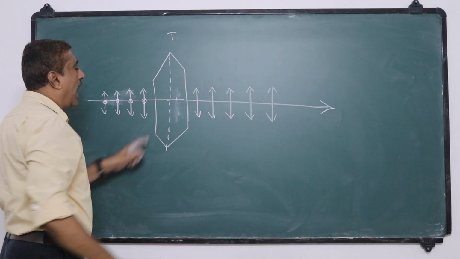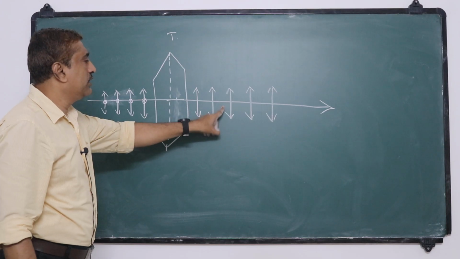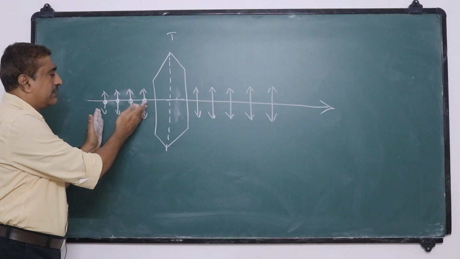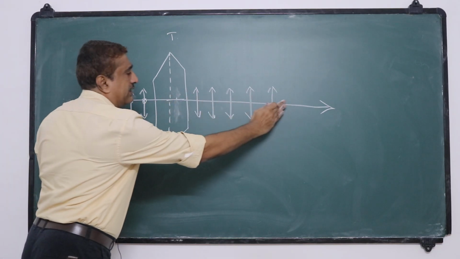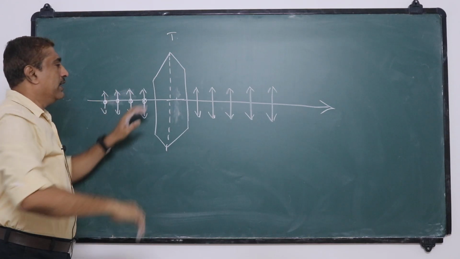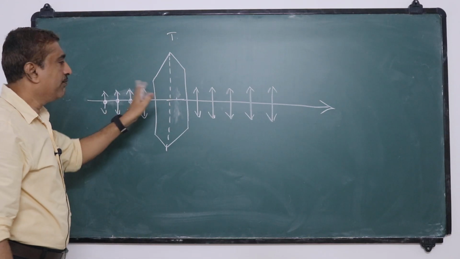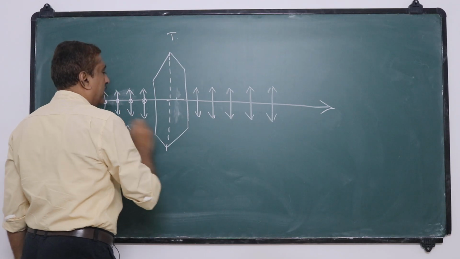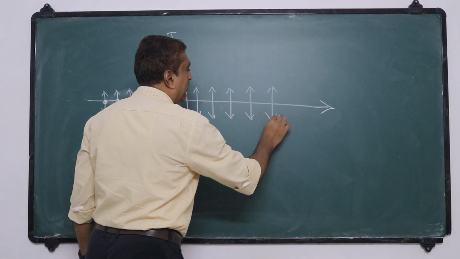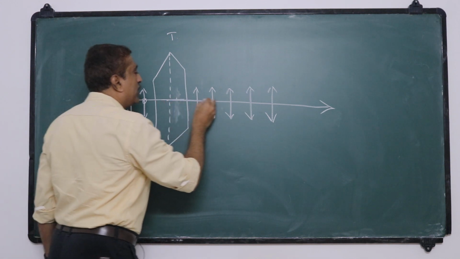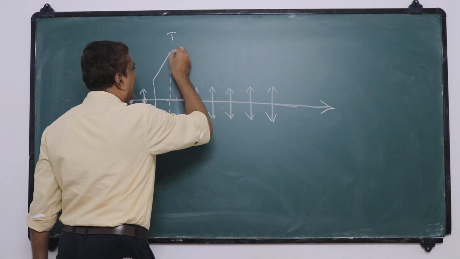allows only those vibrations which are in the plane of this board. That means it restricts the vibrations into a single direction, this particular direction only, and the remaining vibrations are filtered off. So this is unpolarized light and this is polarized light with vibrations within the plane of this board. Now if we assume a plane like this,